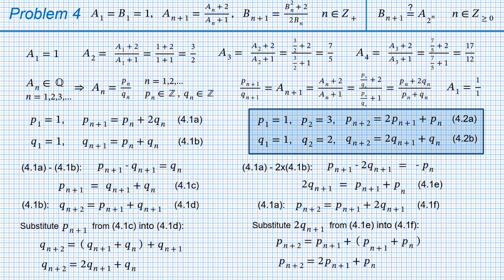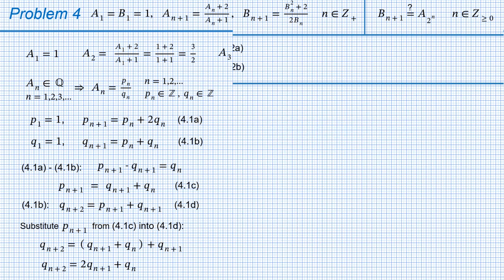With recursive definitions of P and Q, we proceed to the next stage. Believe it or not, that was the toughest part for me. All the rest went nice and smoothly.